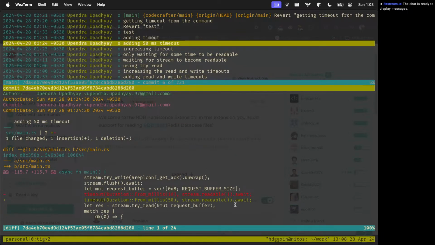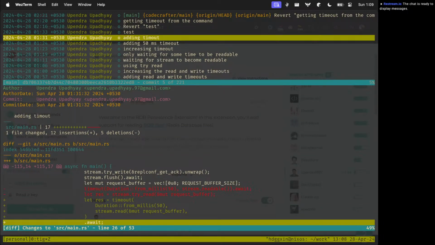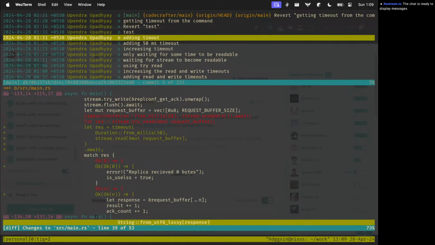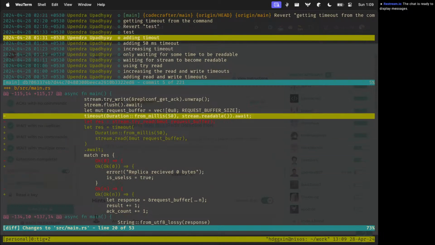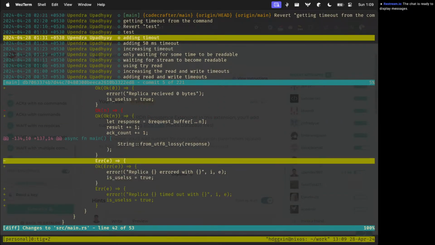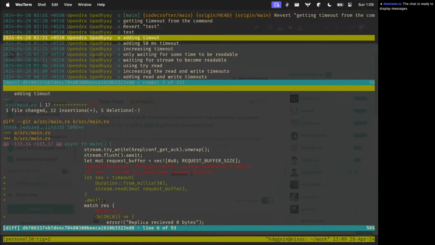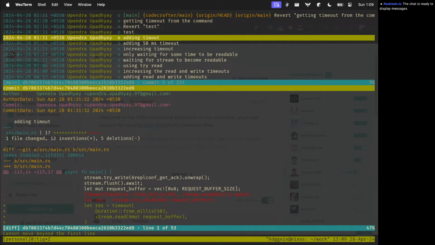The main issue was what kind of timeout to set. I tried multiple values and in the end I decided on 50, and this is the value that we set, and it started working because it will wait for at most 50 milliseconds. But this is actually wrong because 50 ms is very high, I think.